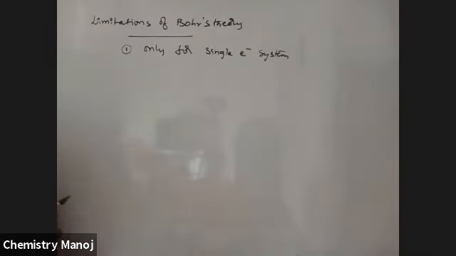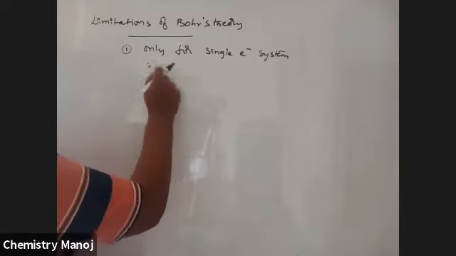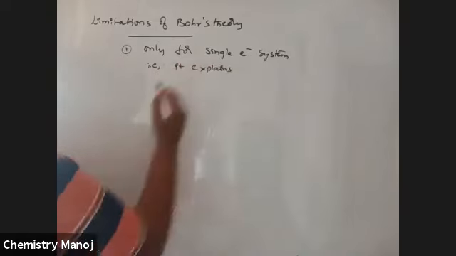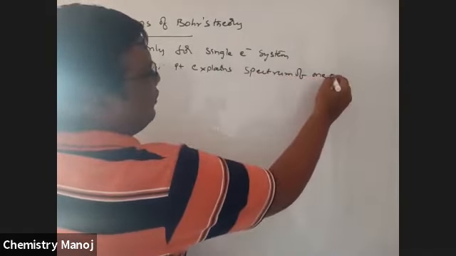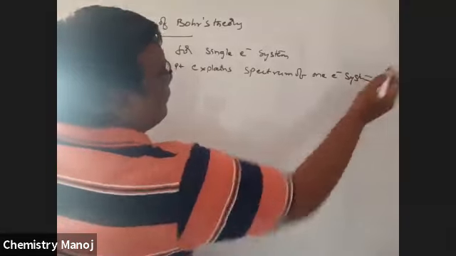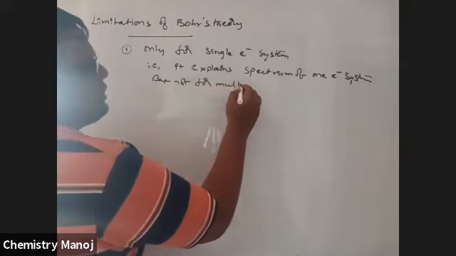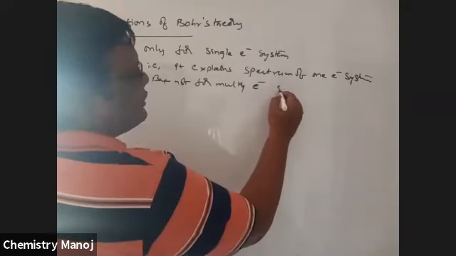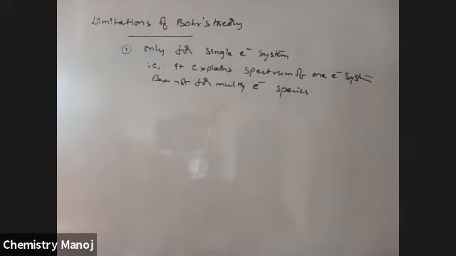Okay, so that means it explains the spectrum of one electron systems, but not of multi-electron species. So only for single electron systems. So that is a basic failure.